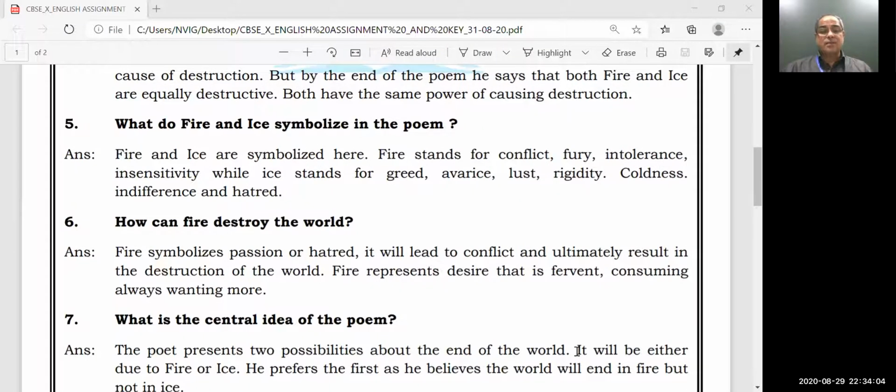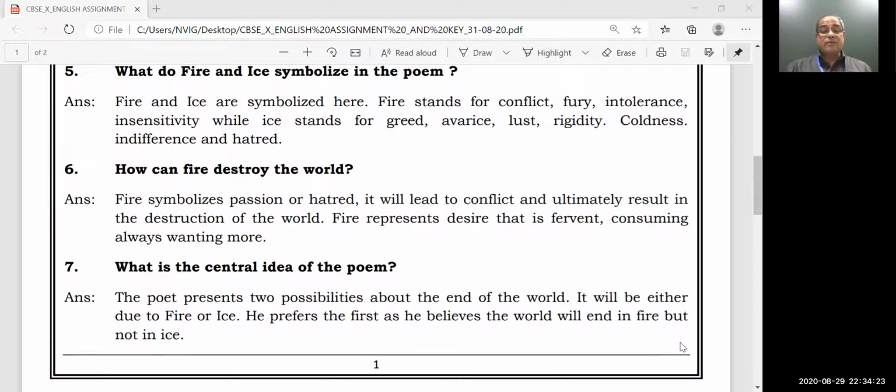How can fire destroy the world? Fire symbolizes passion and hatred. It will lead to conflict and ultimately result in the destruction of the world. Fire represents desire, that is fervent, consuming, always wanting more, right?